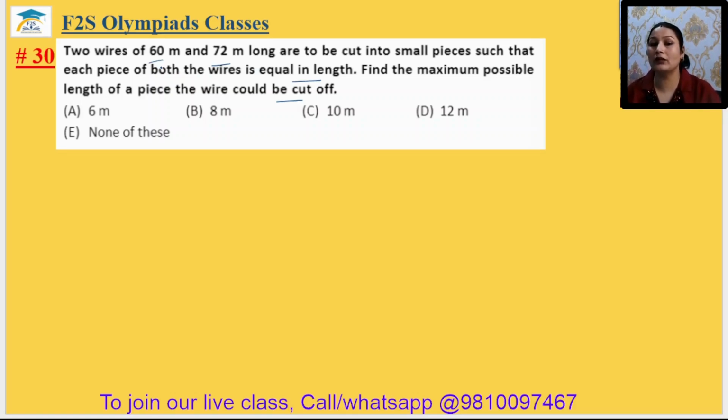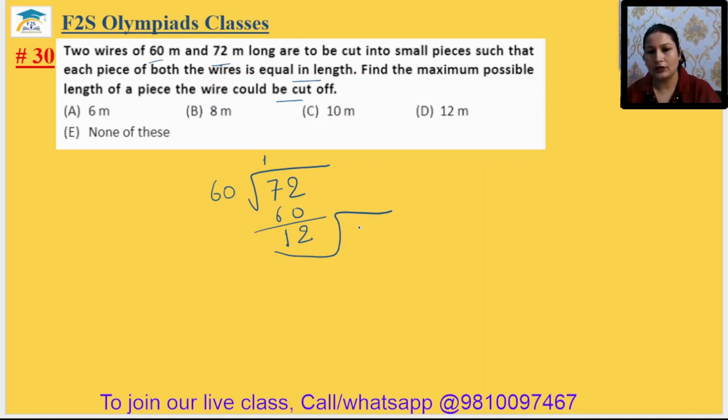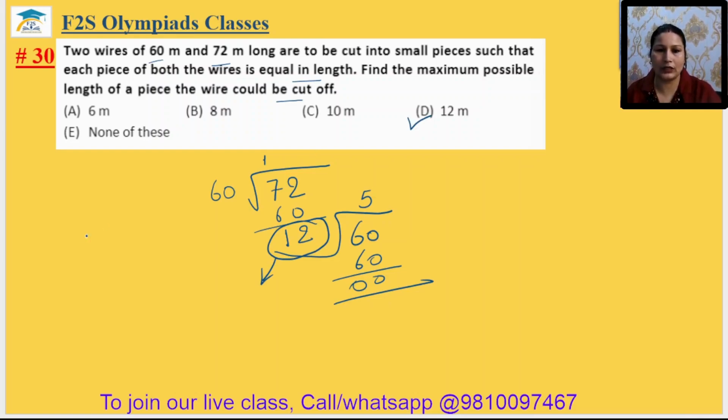So the length should be the highest common factor between these two numbers. The highest common factor will divide both numbers, and the wire can be cut into that many pieces. So let's find the HCF. 72, 60. Now 60 will be the dividend. 5 twelves are 60. So the answer will be 12. 12 is the common length. Option number D. 30 answer is option D.